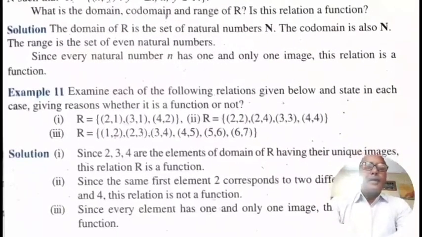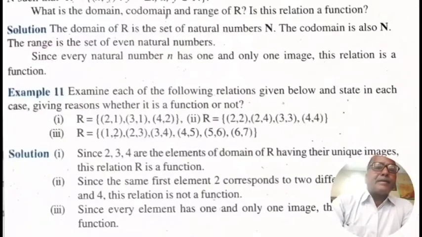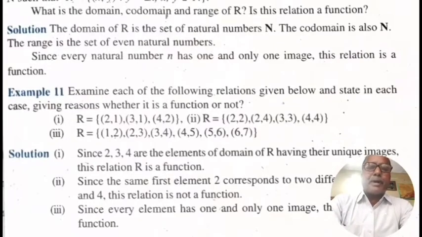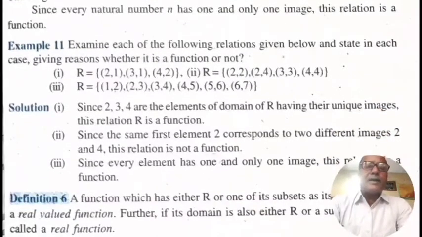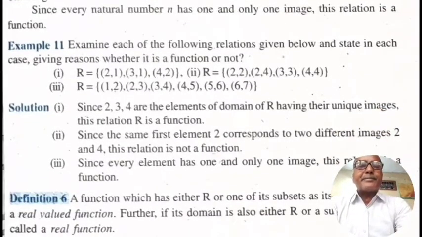Example 11. Examine each of the following relations given below and state in each case, giving reason, whether it is a function or not. Part 1: R = {(2,1), (3,1), (4,2)}. Second, R = {(2,2), (2,4), (3,3), (4,4)}. Third, R = {(1,2), (2,3), (3,4), (4,5), (5,6), (6,7)}. Solution: since 2, 3, 4 are elements of the domain of R having their unique images in this relation R, it is a function.